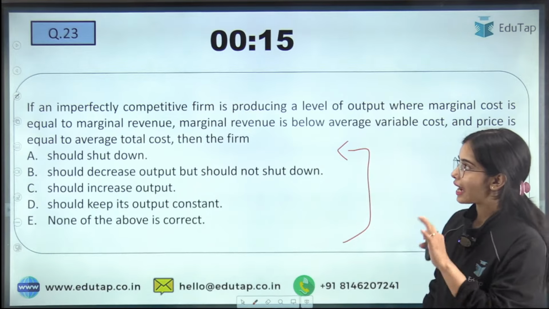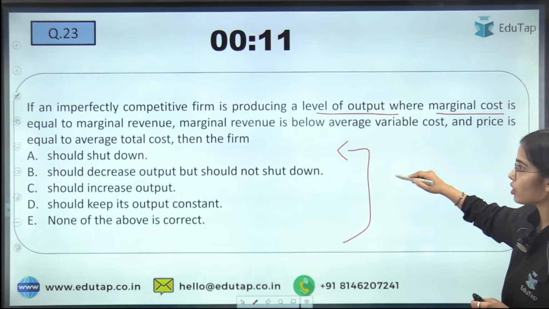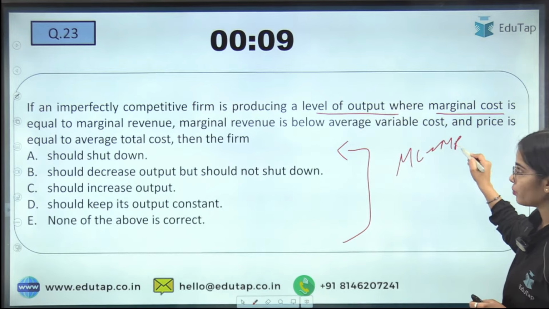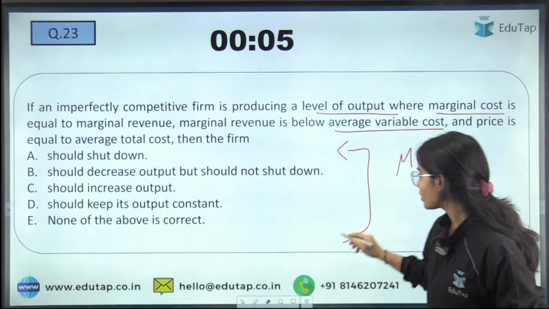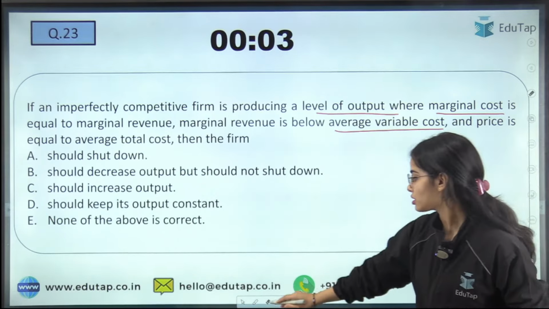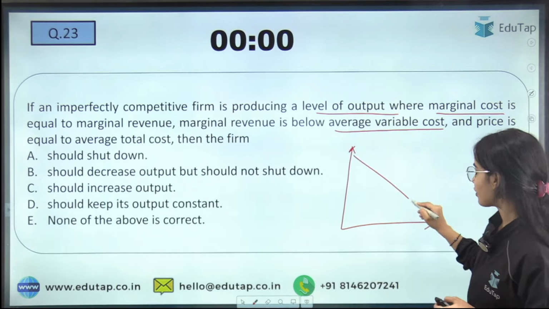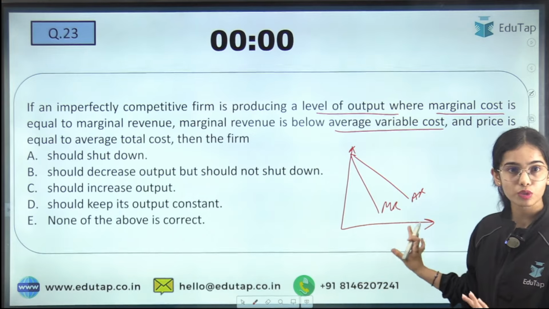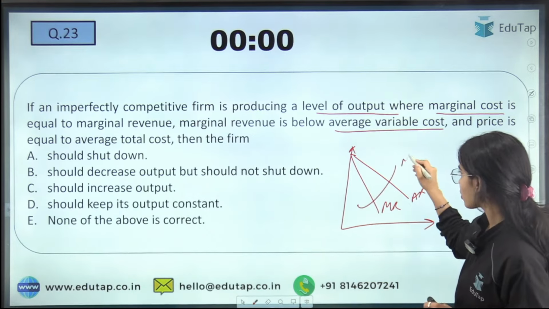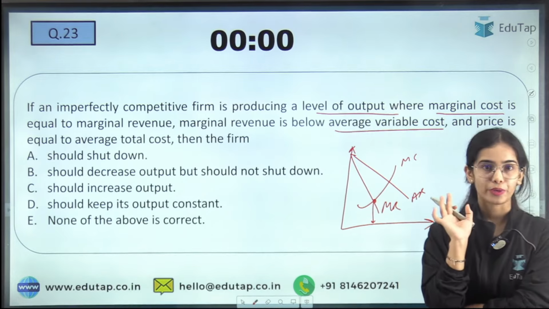So if an imperfectly competitive firm is producing a level of output where marginal cost is equal to marginal revenue, and marginal revenue is below the average variable cost. Try to draw the diagram. Whenever you think about this, you will not be able to solve it until you make the diagram. So this is your average revenue. This is your marginal revenue, correct? This is your marginal cost. So your marginal revenue is equal to your marginal cost at this point. This is the equilibrium point, right?